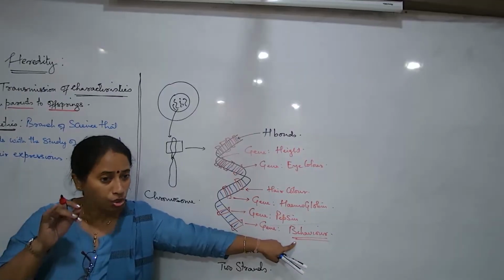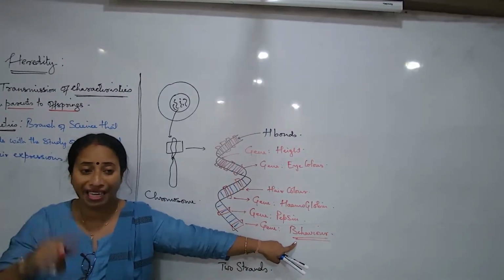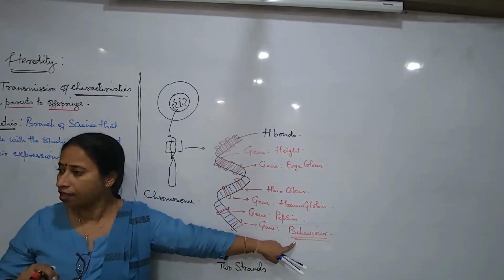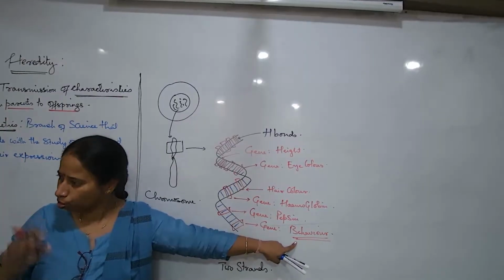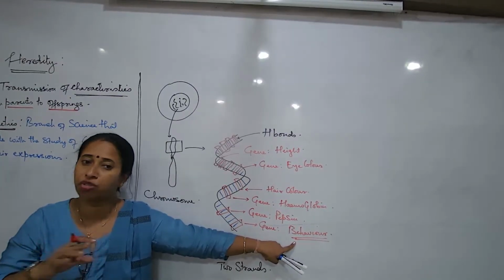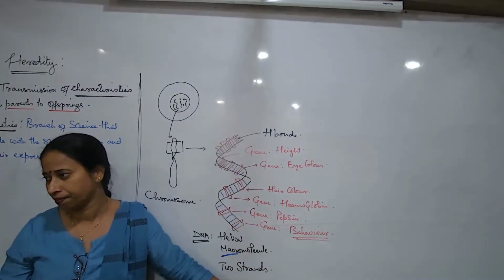Each one of our likes and dislikes is very different. Why? When we talk about 2-3 siblings of the same parents, do they have the same likes and dislikes? No, they may be absolutely different. Why? Because of the genes that they carry.